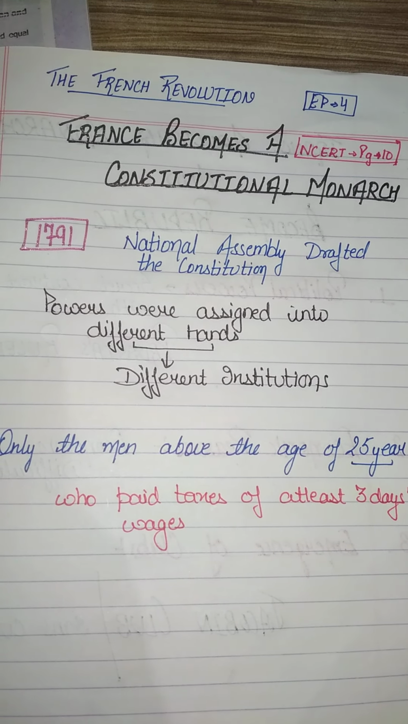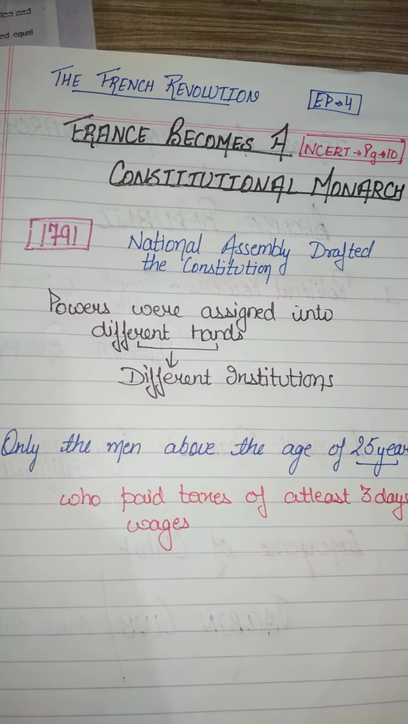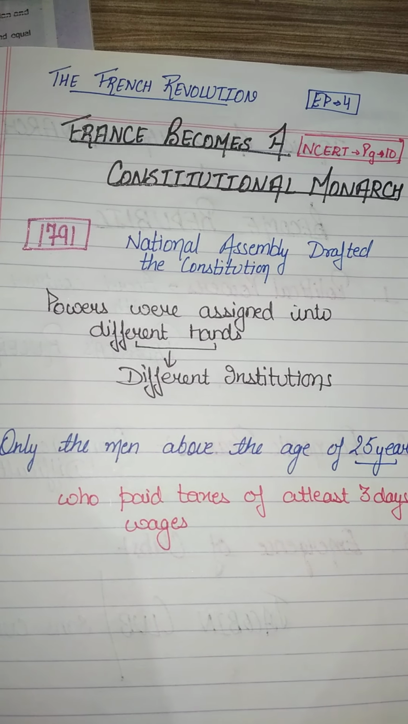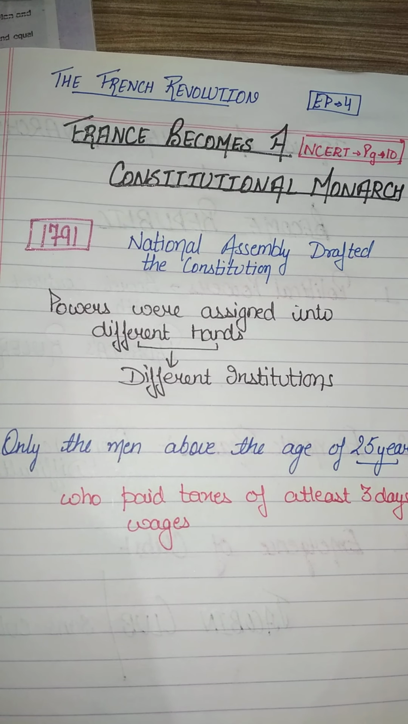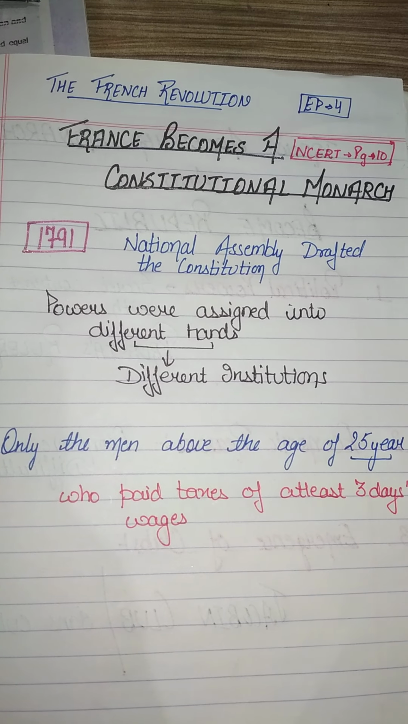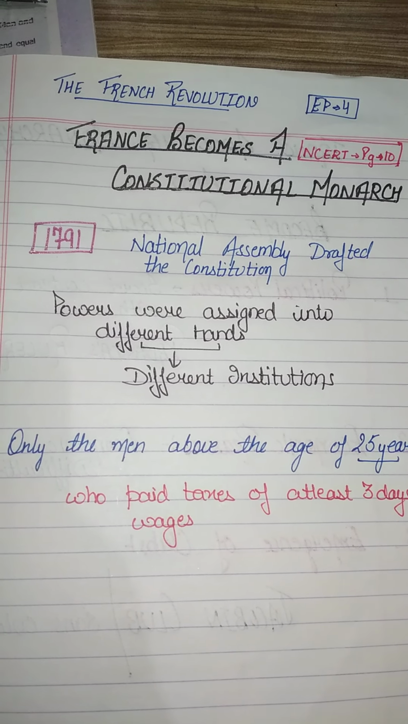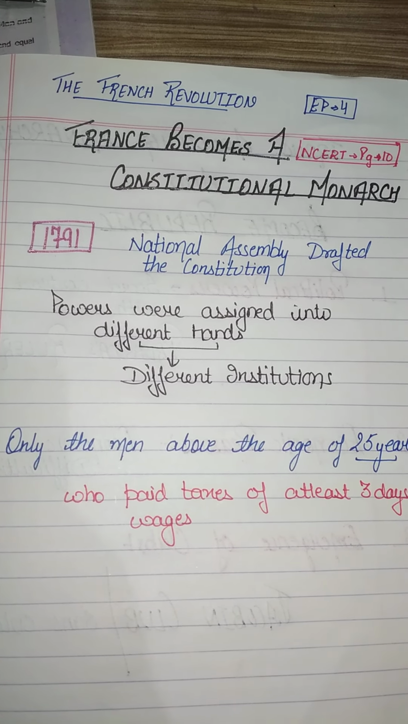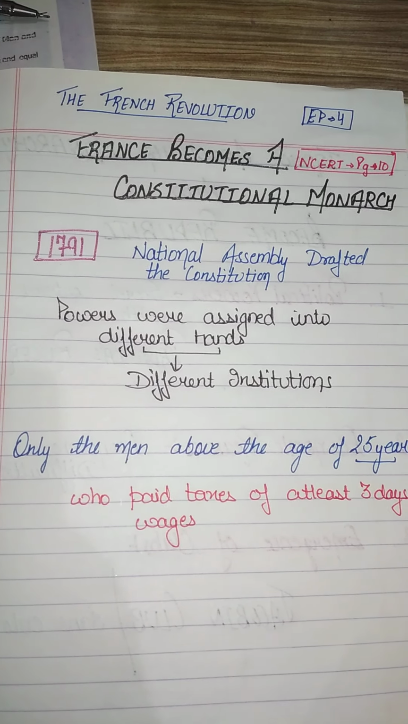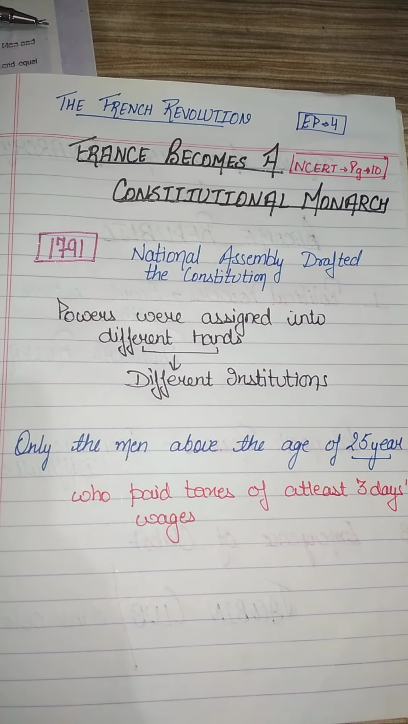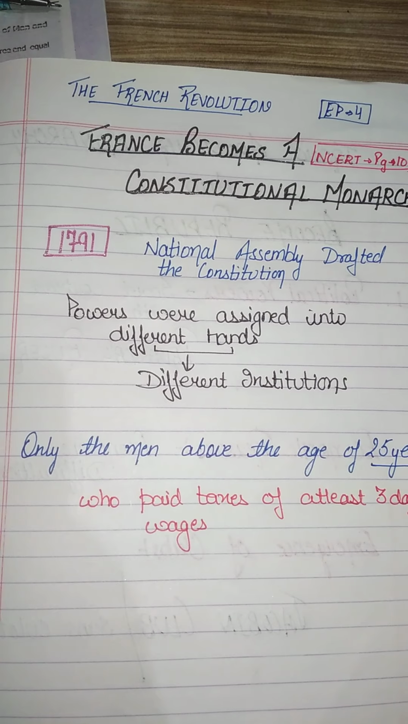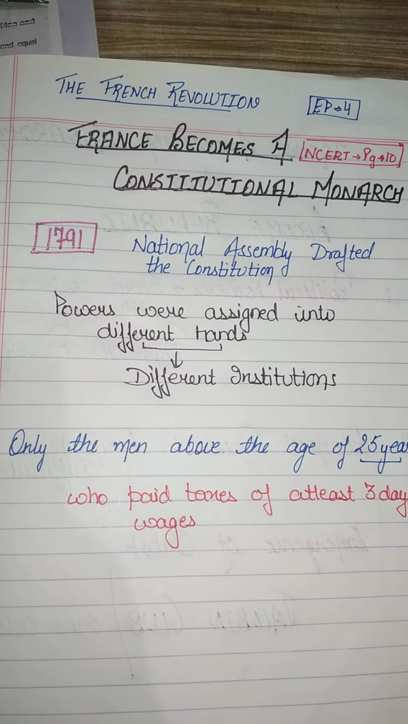The topic which we are going to read in this video is France becomes a constitutional monarchy, and the topic is given on page number 10 of your NCERT book. First, understand the meaning of the topic. It shows how Louis XVI, who was a monarch, became a ruler just following the policies of a constitution.